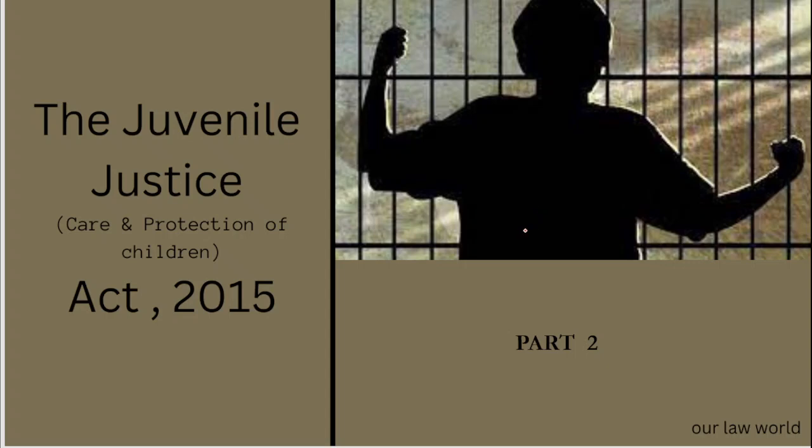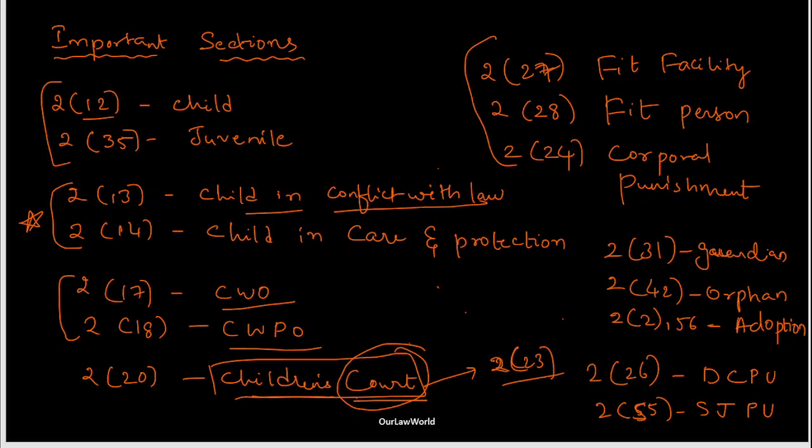So in this part 2, we'll be covering a few important sections and how to remember them, along with the types of offenses which this act deals with. You can also get to know how to remember the different kinds of special homes or care units which are mentioned in this act. Going into some important sections, always remember a few sets of sections so that you will not forget them. These are the important sections which we are covering under Section 2, the definition part. So let's go.